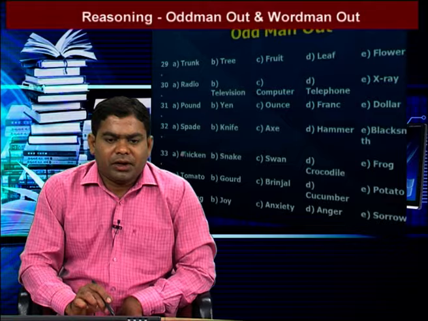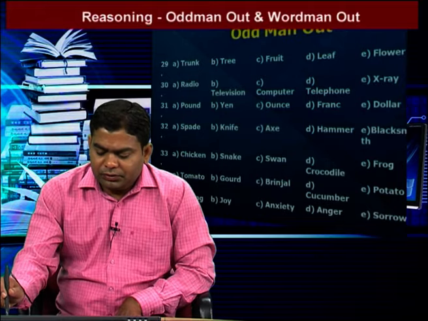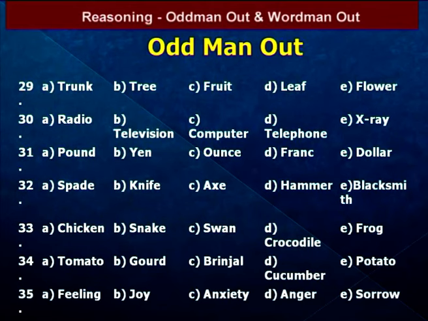The words are tomato, gourd, brinjal, cucumber, potato. These all belong to vegetables. In these vegetables, except potato, the remaining all grow on land. Potato grows underground. So the answer is potato. Next we go to the next question.